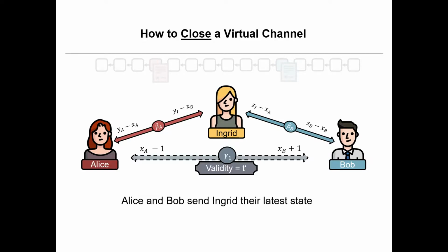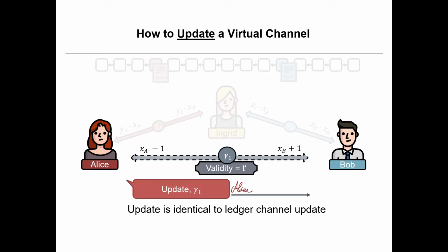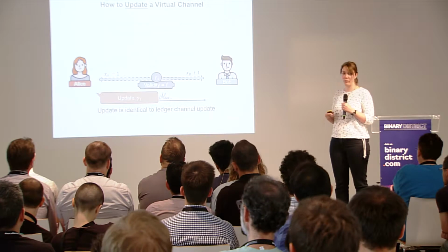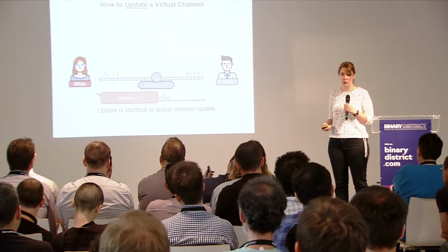Okay, great, now the channel is open, and we don't need Ingrid anymore. Now the update is identical to what we've seen in the update of the ledger channel. Alice just takes her signature on a new distribution of coins and sends it to Bob, one message, really fast. And there we have micropayments. There we can really have a lot of payments in a very short time in two directions.